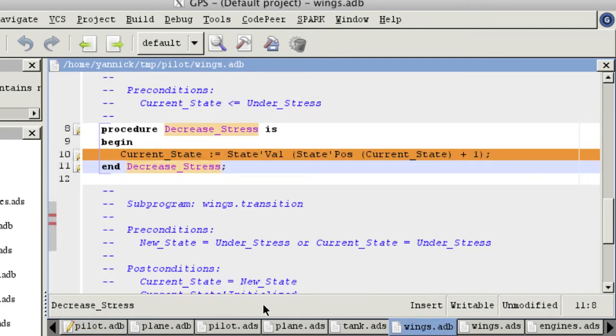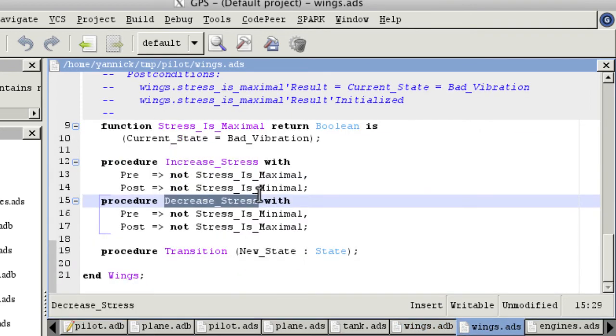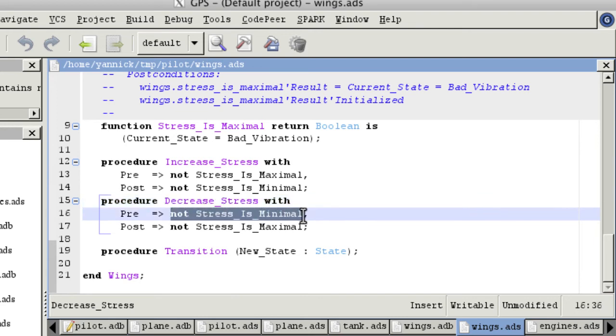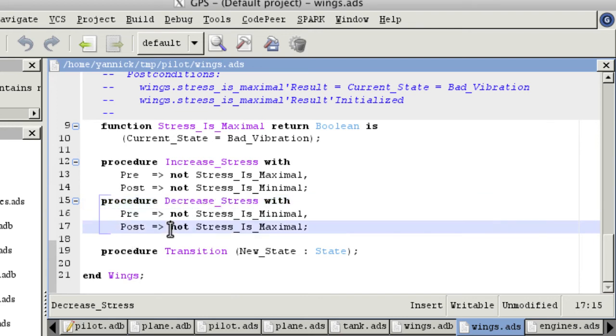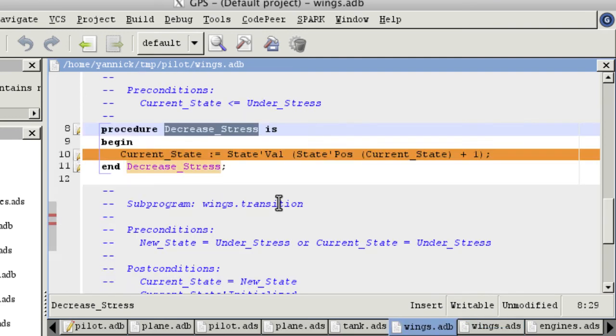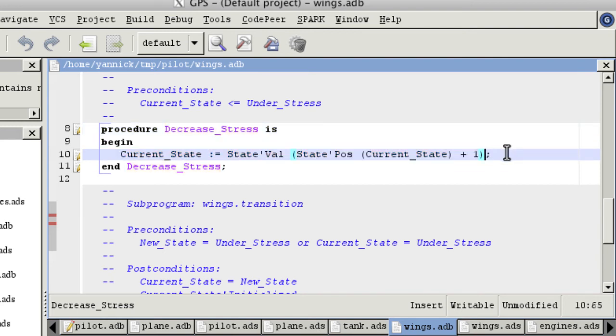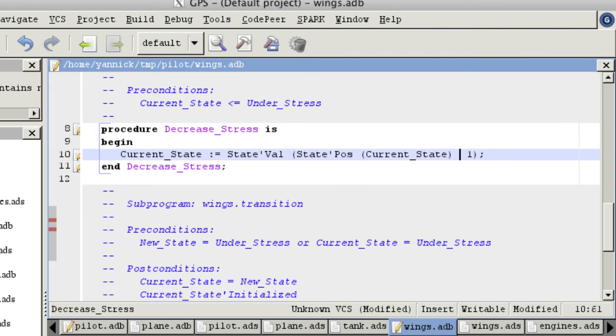The fourth error is about a postcondition failure on this function. And if you look at the declaration of decrease stress, it has a contract expressed in Ada 2012 syntax, saying that it should be called when the current state is not minimal, and it should result in a current state not maximal. And if you look at the body of this function, the problem is that it starts with a stress not minimal, it increments by 1, then it has to end in a current state that's maximal, because there are only 3 levels here. And the problem is really that this +1 should be a -1.